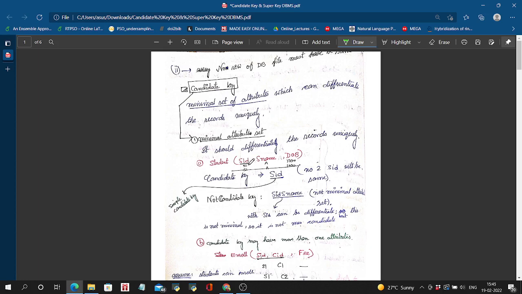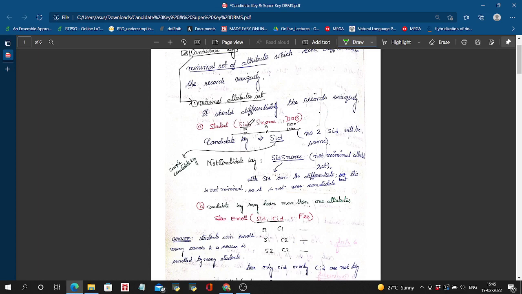So if there is one S1, there is no other S1 in the same attribute. So 1, 2, 3, 4, 5, all the records of the SID column will be unique. So here the SID is the candidate key, and it should be minimal, meaning no proper subset of the SID should differentiate the whole records uniquely.